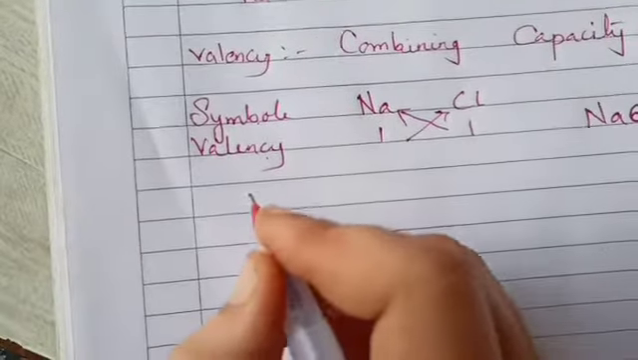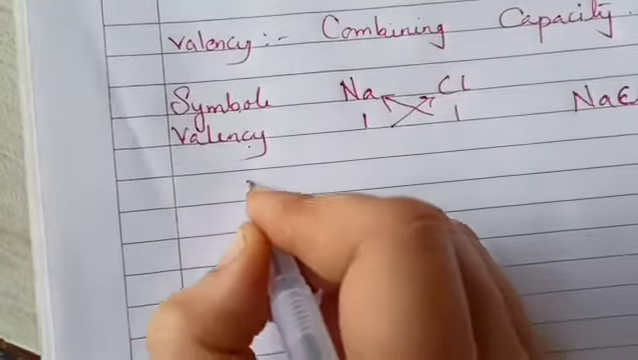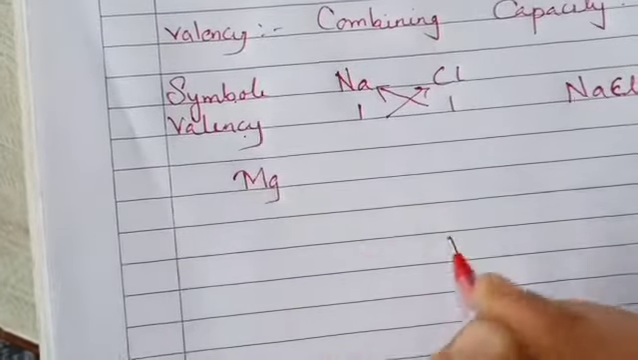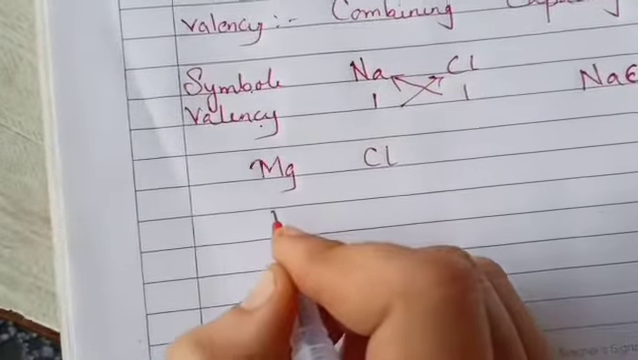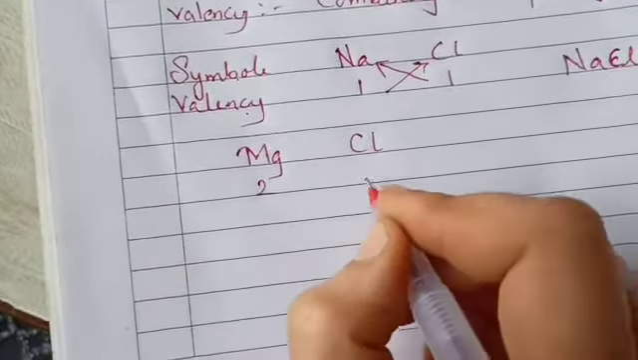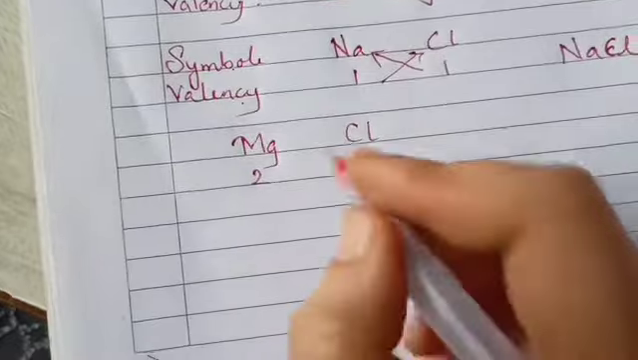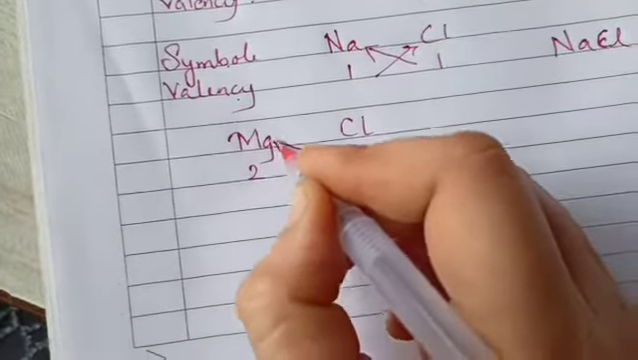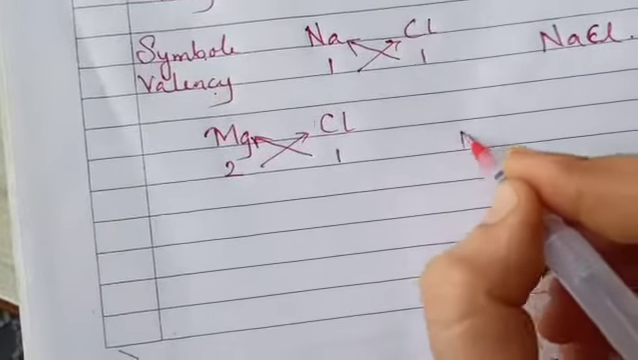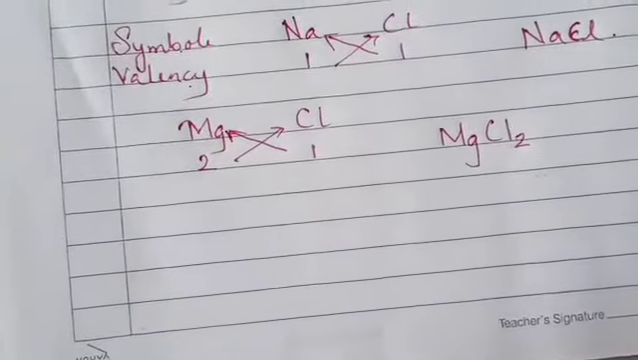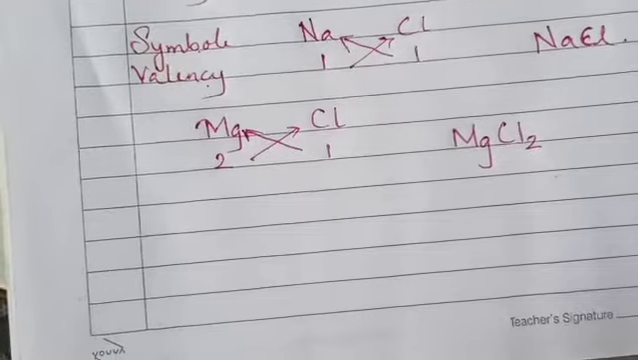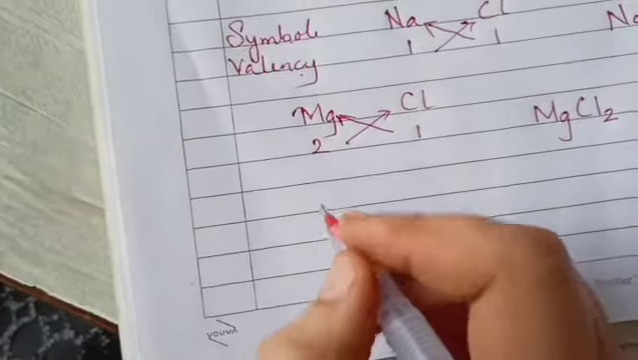Now let us take another example. Suppose we have magnesium and suppose we have chlorine. Magnesium is able to lose 2 electrons, chlorine is able to take only 1 electron. So when we crisscross this, we get the formula MgCl2. We get the formula MgCl2. Okay, let me take another formula.